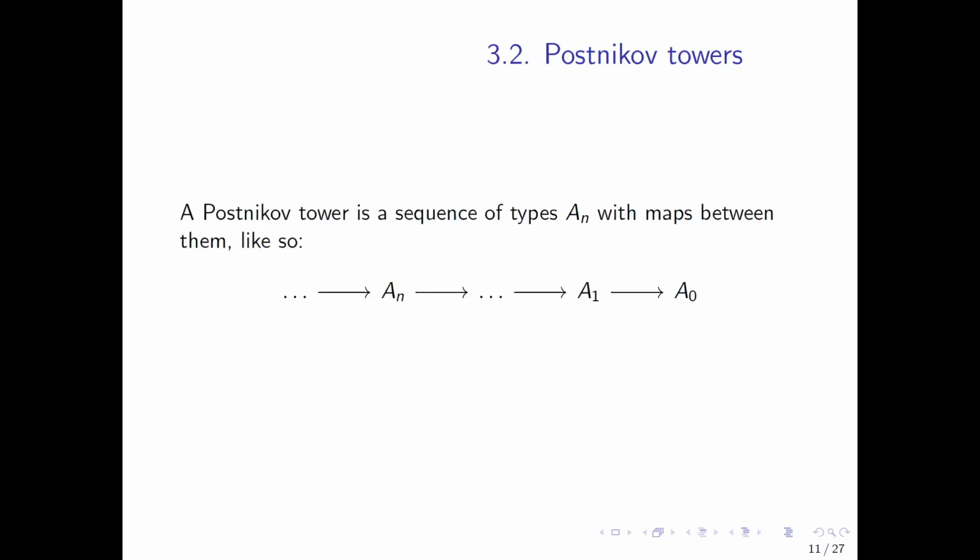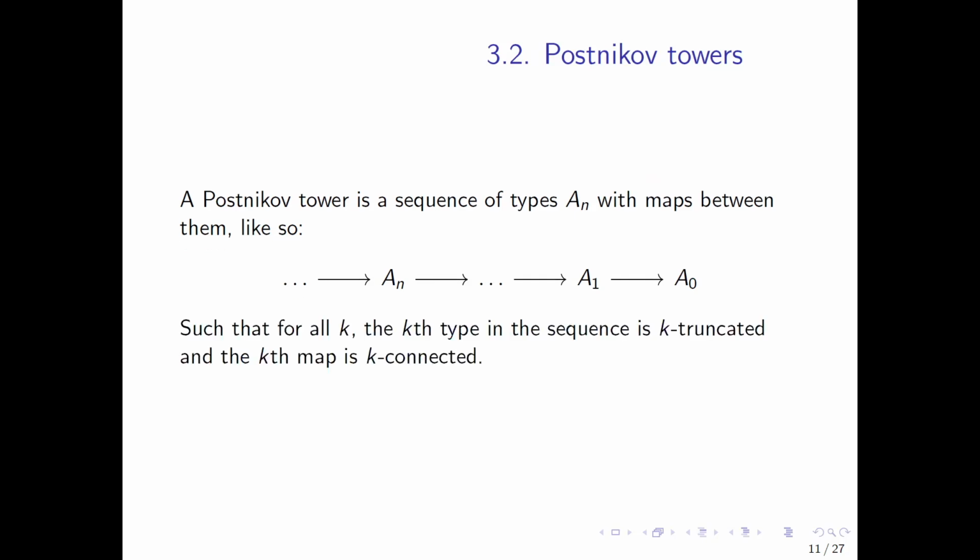Before describing the next two axioms, we need a definition. A Postnikov tower is a sequence of types with maps between them. It looks like this. Not just any tower. Postnikov towers satisfy a special property. They are such that the kth type in the sequence is k-truncated. The kth map in the sequence is k-connected. By the kth map, I mean the map whose codomain is the kth type. So here's the 0th map, here's the first map, here's the (n-1)th map, the nth map.